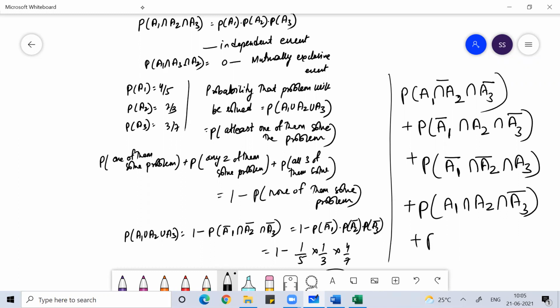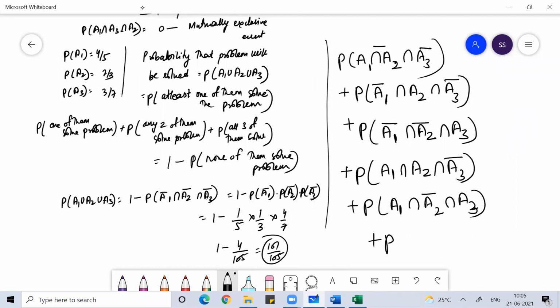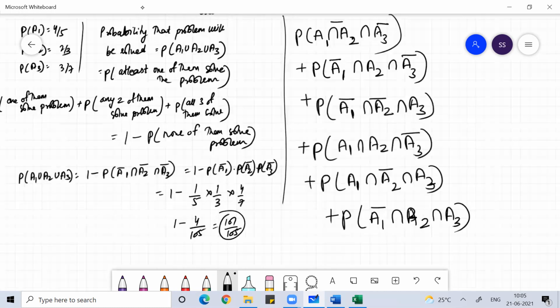Then A and C solve, B does not solve. Then A does not solve, B and C solve. Plus all three of them solve.